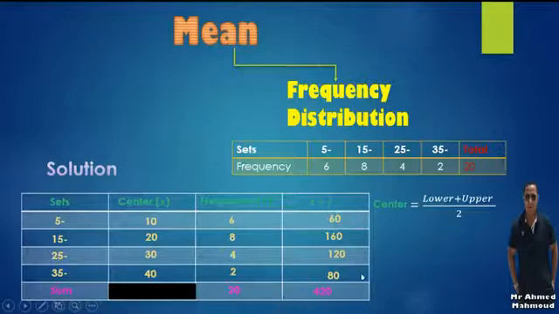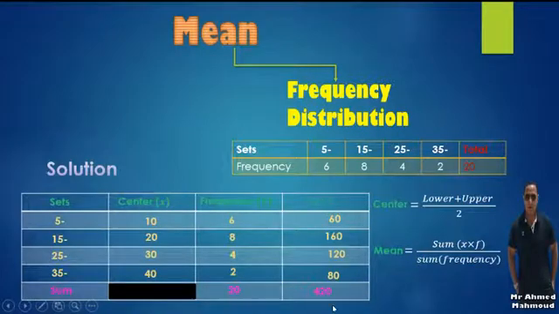Finally, what's the mean? The mean equals the sum of x times f, which represents this sum, over the sum of frequency, which represents this sum. Then the mean equals 420 over 20, which equals 21.